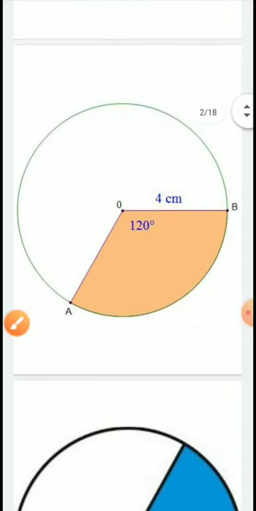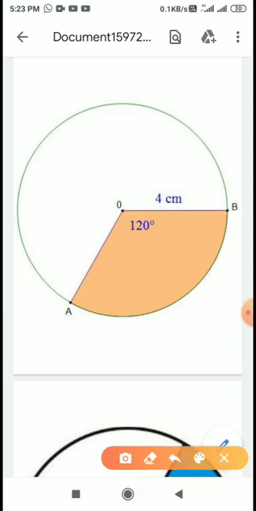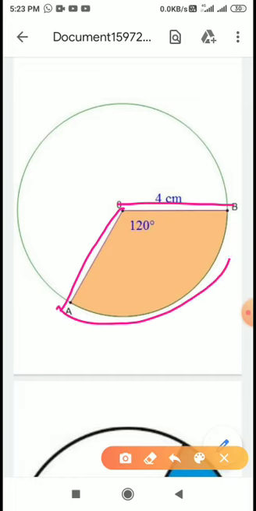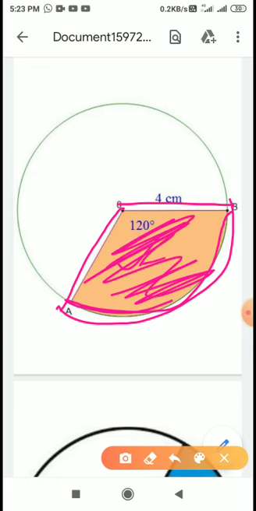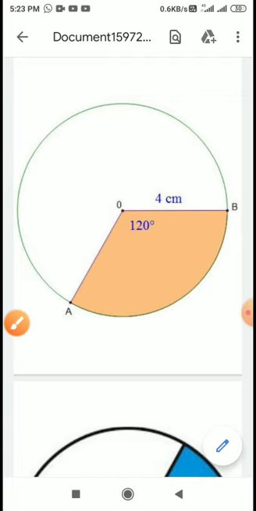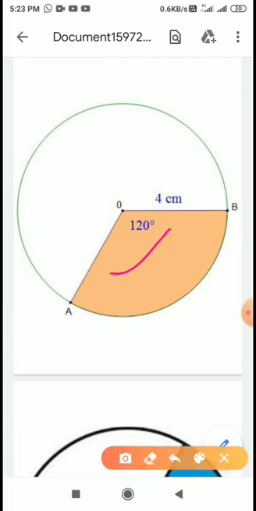Here I have shown you some examples of the sector. Also I have given you the definition of sector. What is meant by sector? Sector means the region between two radii and the corresponding arc. This region is known as the sector. दो रेडियस के बीच और एक करस्पॉन्डिंग आर्क के बीच का जो जगह है, it is known as sector. So here this part, this orange part is the sector.